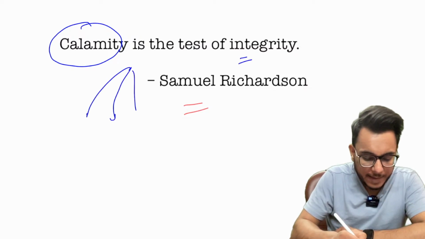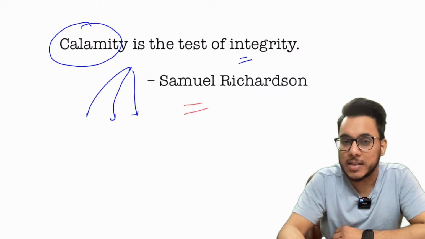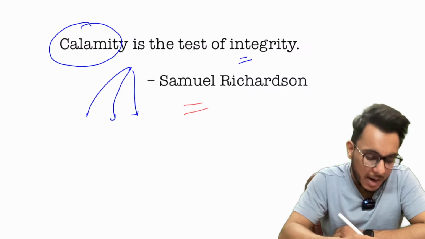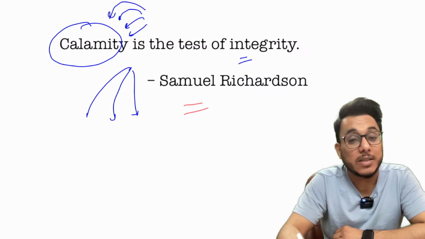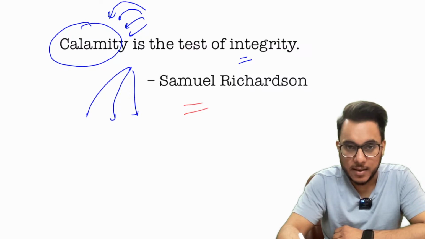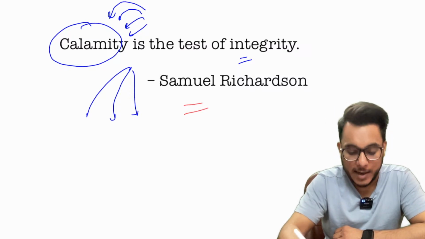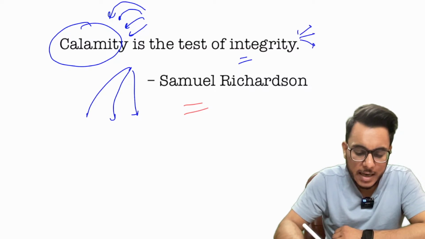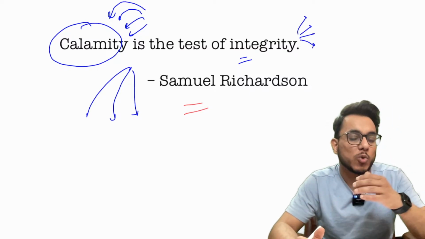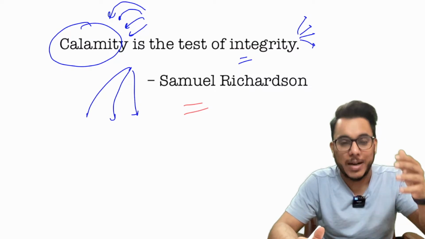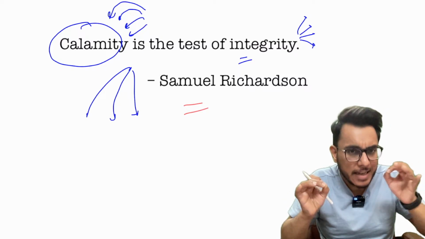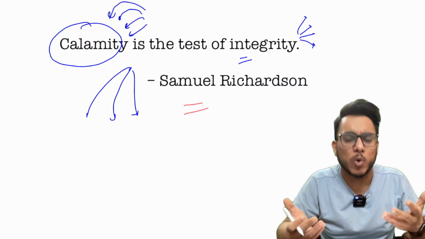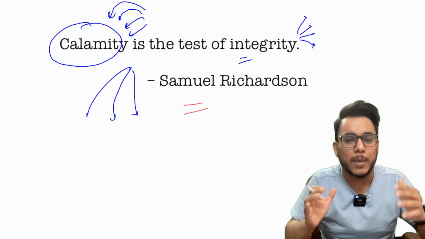Now understand this thing: when the times are good, when the situations are congenial, when the time is comfortable, people can easily show their integrity. But in calamity, in the times of deprivation, in the times of adversity, one's true integrity can be seen. Now what does integrity mean? Integrity is a moral value which pertains to having the highest standards of honesty. Also, integrity pertains to maintaining a coherence between what you think, what you say, and what you do. If these things are aligned, it means integrity.